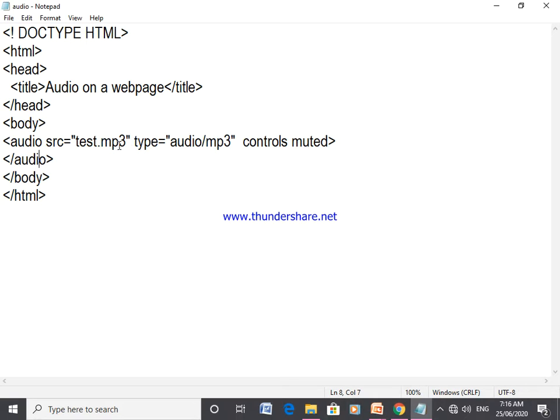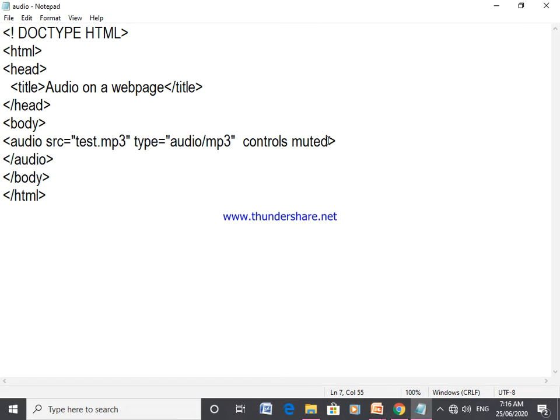What is the meaning of test.mp3? That is the file you want to execute when the user runs this code through the browser. The type of file is mp3, so I mentioned type equal to audio/mp3. And controls means I want to display play and pause buttons on the screen. And here I used one more attribute, that is muted.